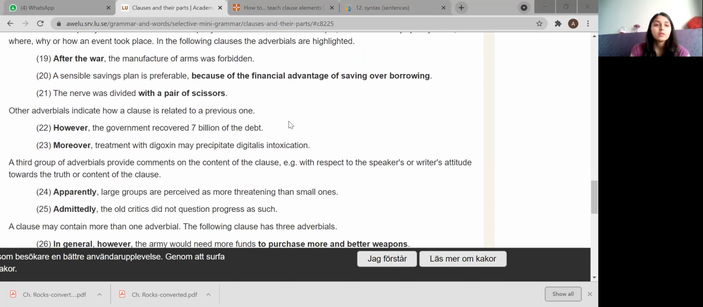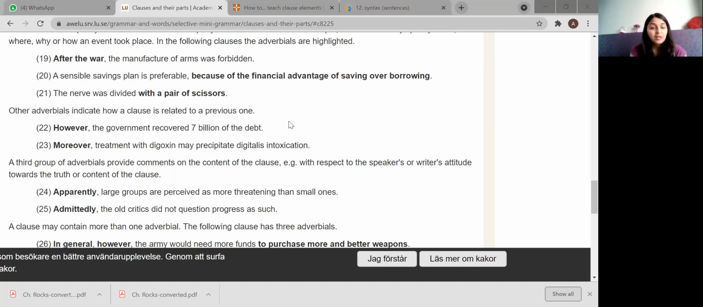Okay, after the war, the manufacture of arms was forbidden. After the war. A sensible savings plan is preferable because of the financial advantages of saving over borrowing. Okay, so because, after the because, you have the adverbials. The nerve was divided with a pair of scissors.